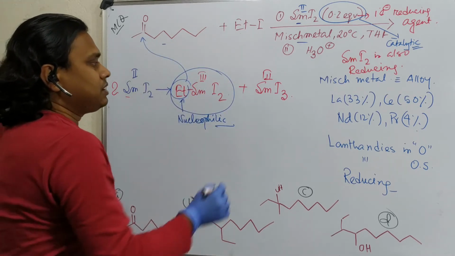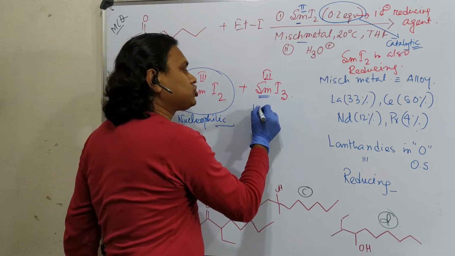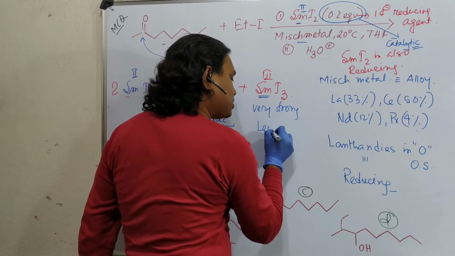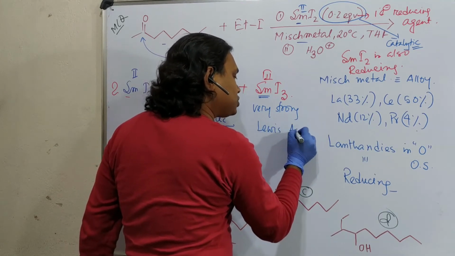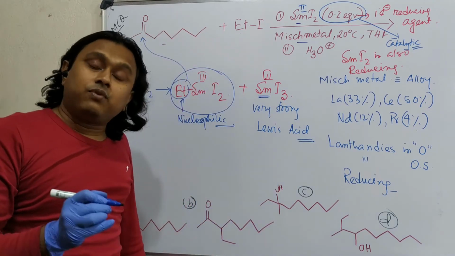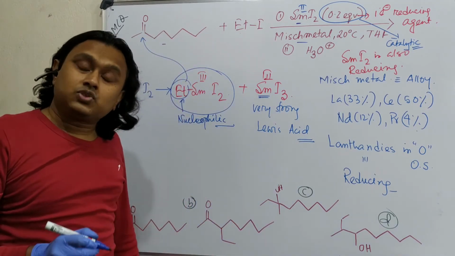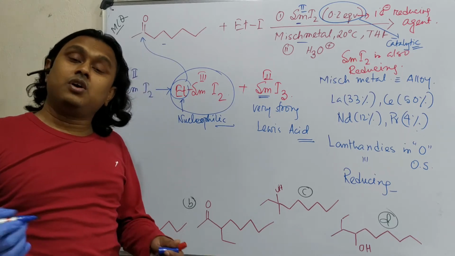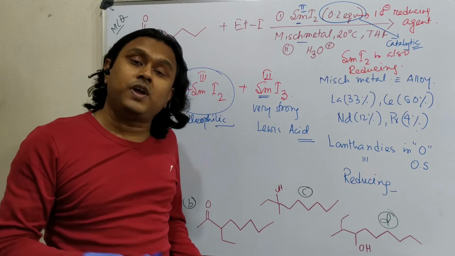And not only this, remember lanthanides are very strong Lewis acids. Why? Because of lanthanide contraction, the outermost valence electron remains in the 4f orbital, and the 4f orbital has very poor shielding. So the effective nuclear charge or nuclear attraction on the outermost valence electron is very high.